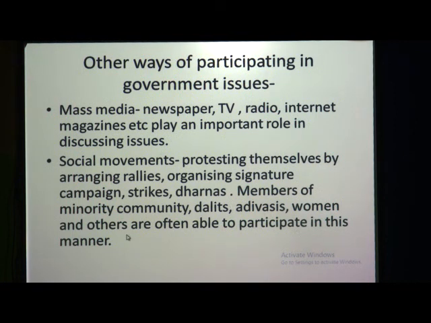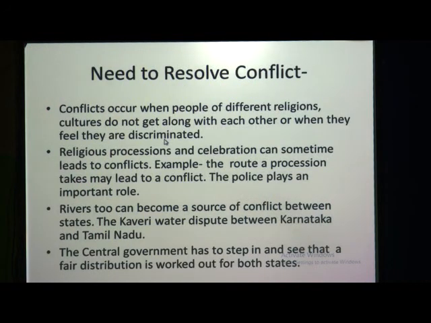See, people who are poor may not be able to participate through TVs, mass media or newspapers. They may not be able to give advertisements about their problems and issues in newspapers or TVs. So what these people can do? For them, social movement is one of the best means. Members of minority communities, Dalits, Adivasis, women and others are often able to participate in this manner. They can protest by arranging rallies, dharnas and strikes. So these are some ways of participating in government issues.